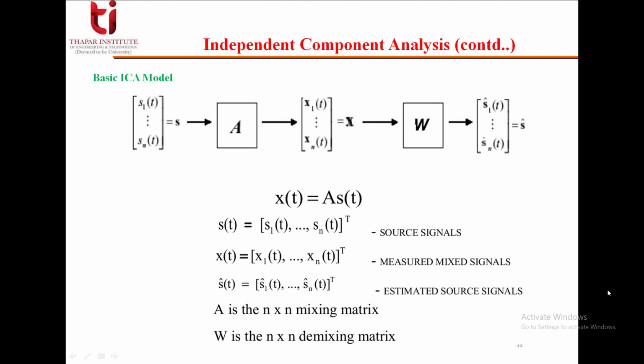This is the basic independent component analysis model. As you can see, this vector S is the source signals. This matrix A is the n cross n mixing matrix. Then we have x1 to xn, that is the x vector, the measured mixed signals. And we have W, which is the demixing matrix, again n cross n. And finally, we have the S cap vector, that is the vector of estimated source signals.